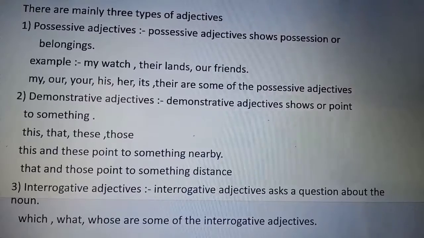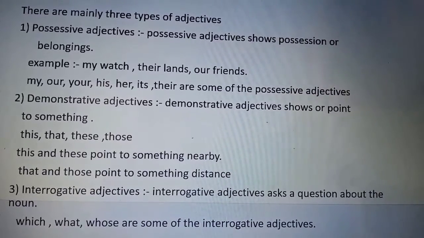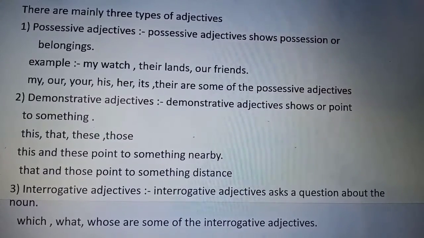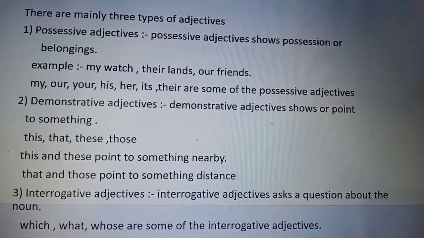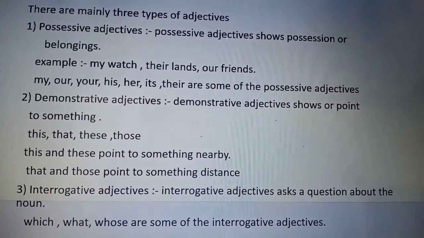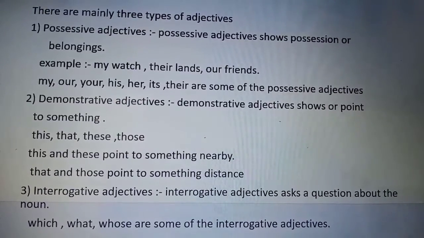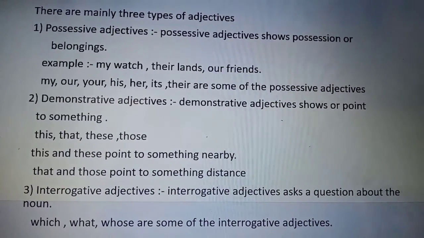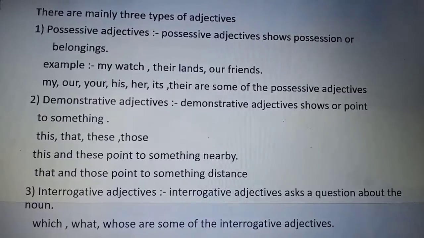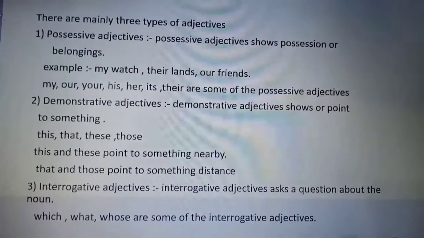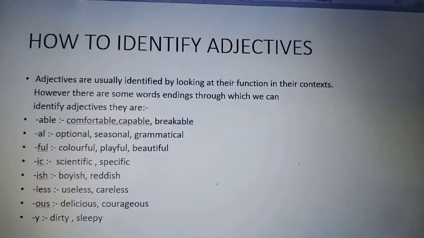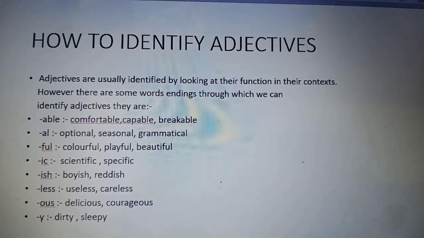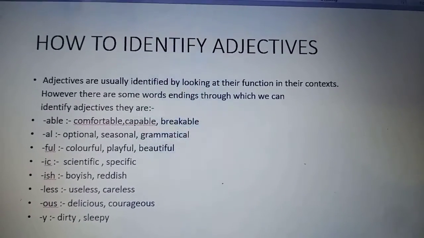The third form of adjective is the interrogative adjective. Interrogative adjectives ask a question about the noun. Mainly there are 3 types of interrogative adjectives. They are which, what, and whose. With this we have completed the 3 types of adjectives. Now we are going to learn how we can identify adjectives.